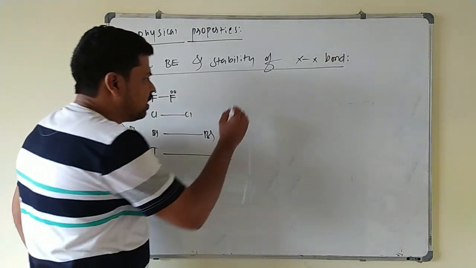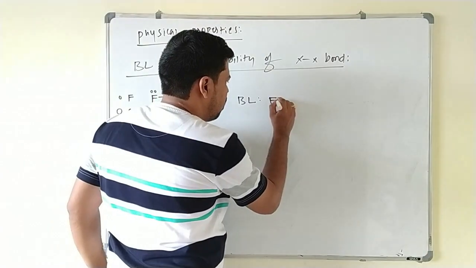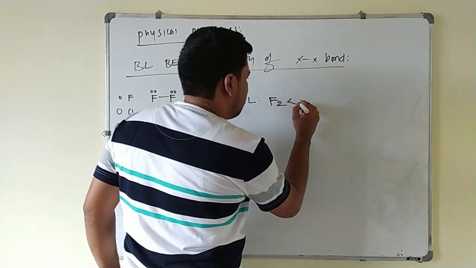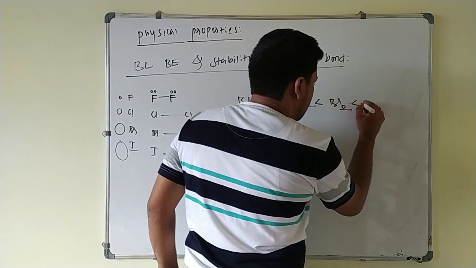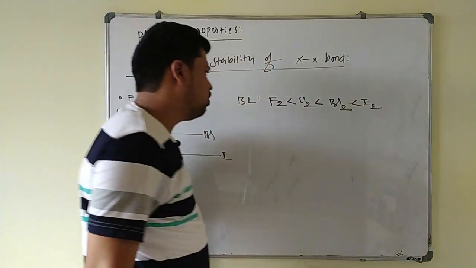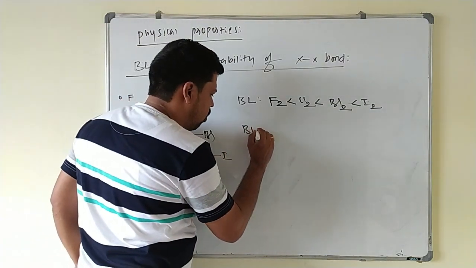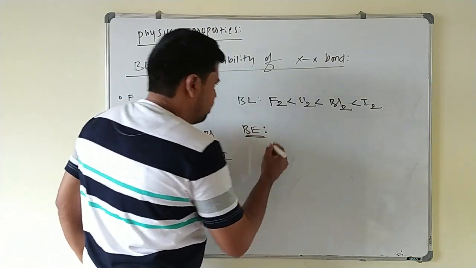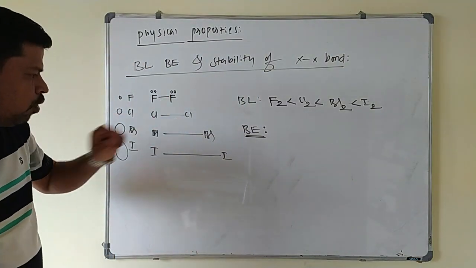That's why we will write the order of bond length. Order of bond length is: F2 smaller than Cl2 smaller than Br2, which is smaller than I2 here. Down the group bond length is increasing. But if you go for the bond energy order, this F-F bond being weaker, its bond energy becomes less than the chlorine and bromine molecule.